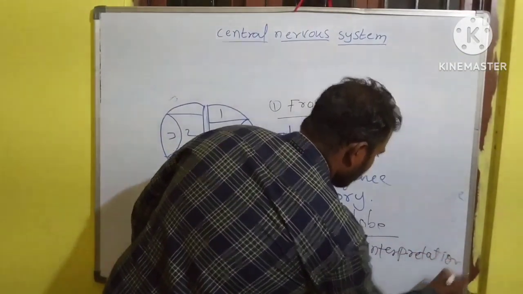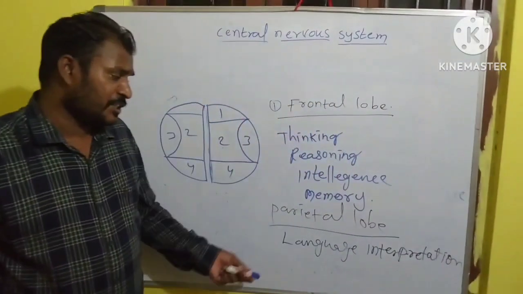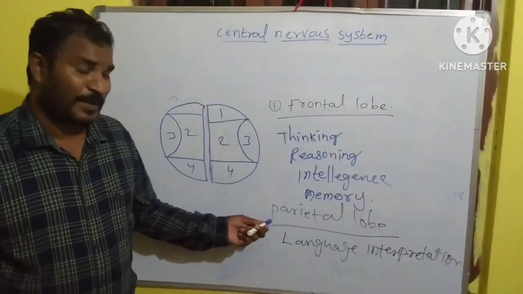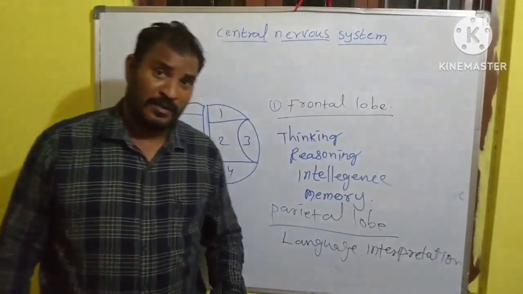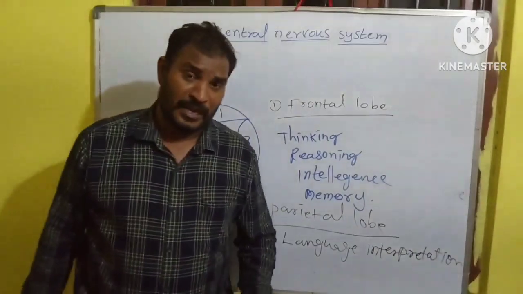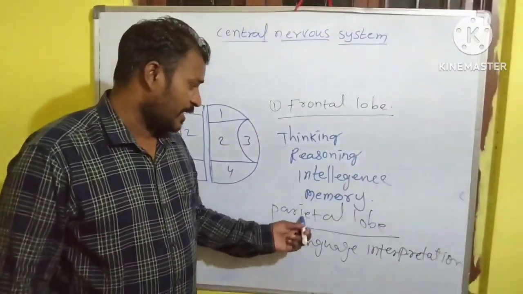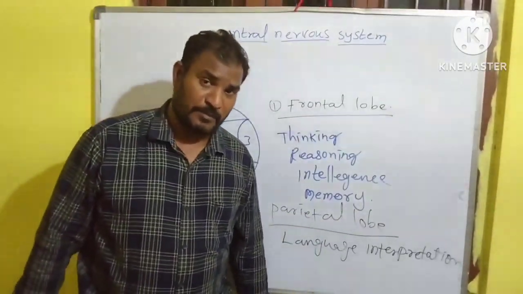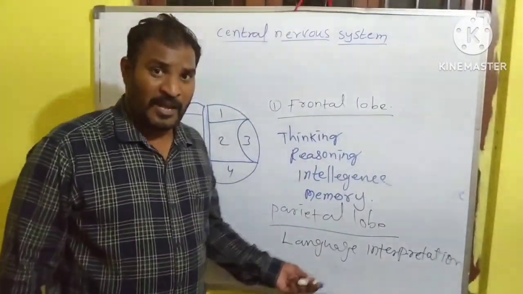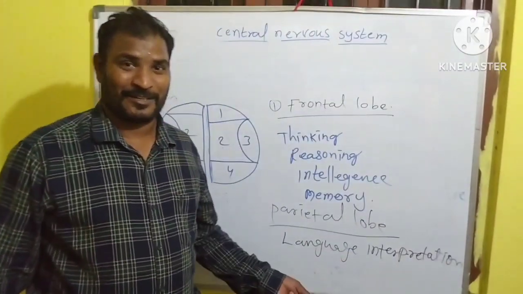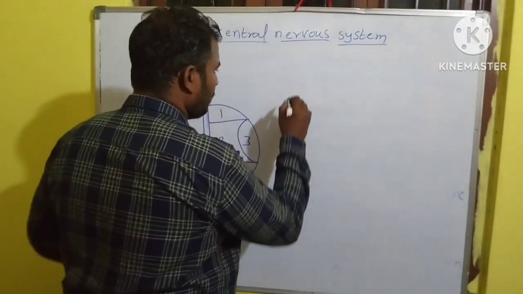The information about language received by the parietal lobe is analyzed here, and the response is also produced here.